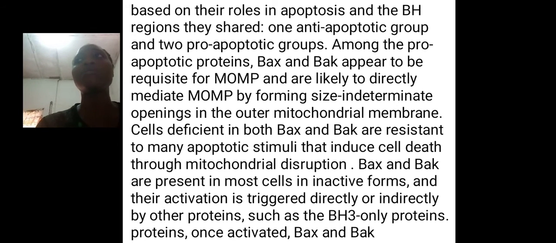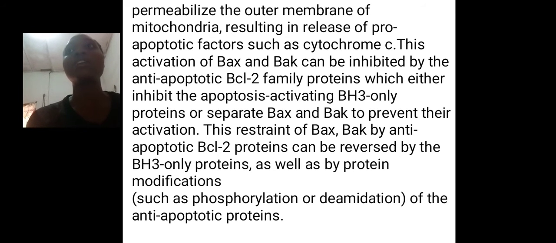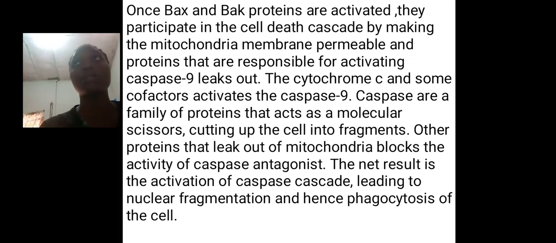The release of cytochrome C and other effector apoptotic proteins leads to the activation cascade of caspase 9. The activated caspase 9 in turn activates caspase 3, and caspase 3 binds with caspase 7 to activate DNase, which is an enzyme that cleaves the DNA of the cell into fragments, thereby leading to phagocytosis and cell death.